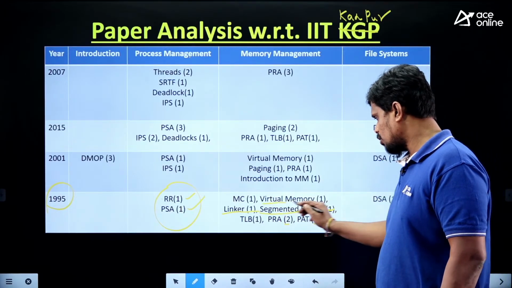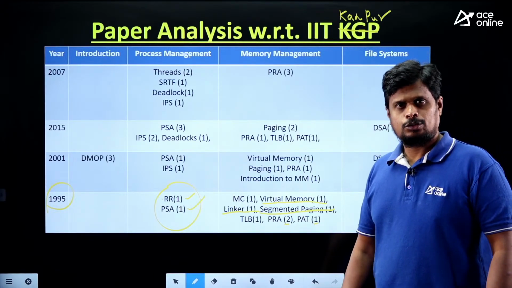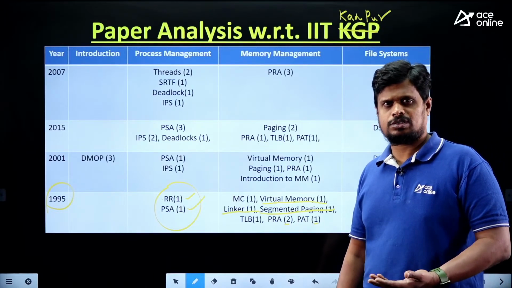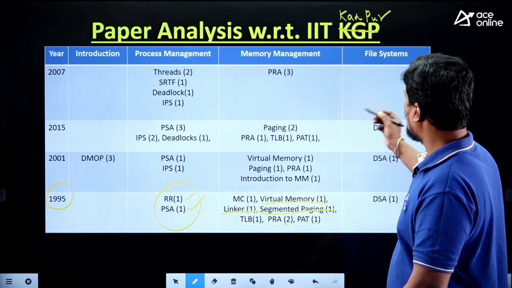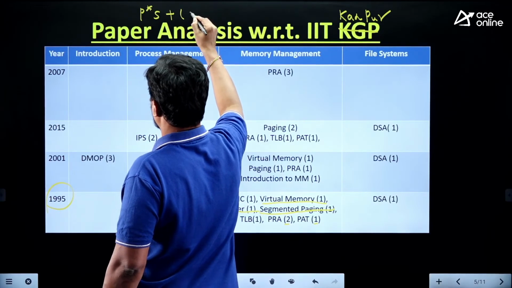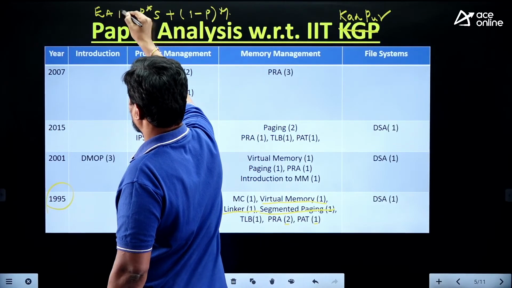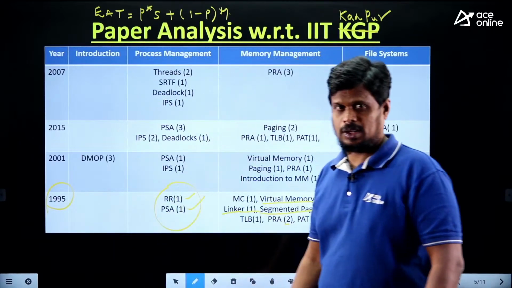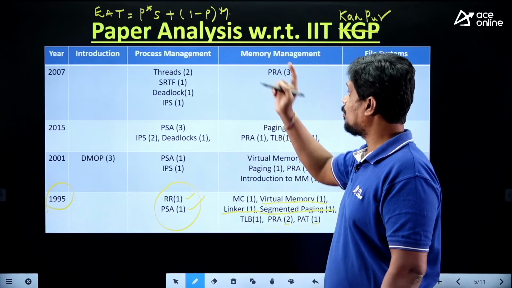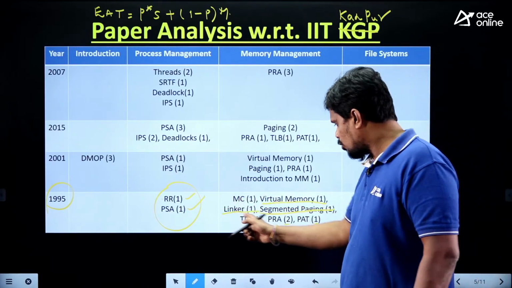Right. So on virtual memory, the question might be based on demand paging. So you have one formula, like effective access time is equal to P into S plus (1 minus P) into M. Might be you have seen this formula, which is the effective access time in the case of demand paging, where P is the page fault rate, S is the page fault service time, and M is the memory access time. So based on that you might have the question. Right? So this is what you have to concentrate on.